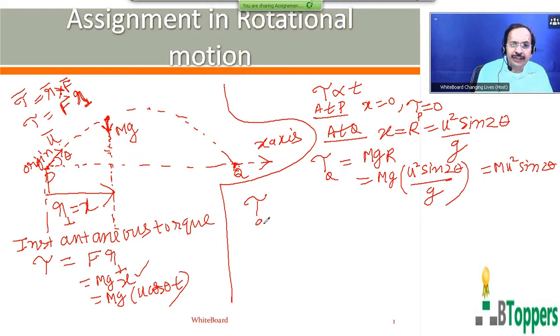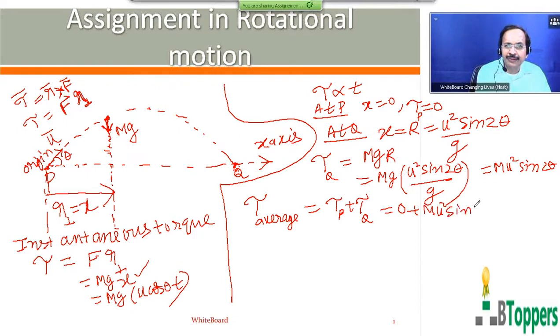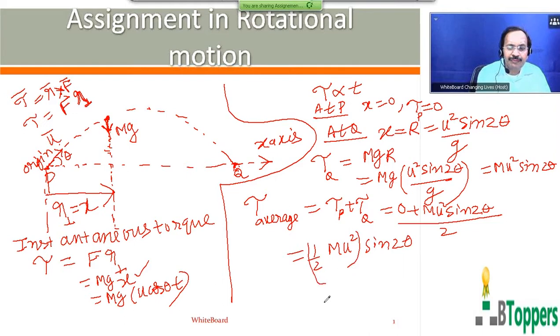So the magnitude of the average value of the torque on the projectile during motion under gravity during the time of flight is equal to the magnitude of the torque at the position P plus the magnitude of the torque at the position Q. So that is 0 plus m u square sine 2 theta, whole divided by 2. Or you can write half of m u square into sine 2 theta. So that will be the answer.